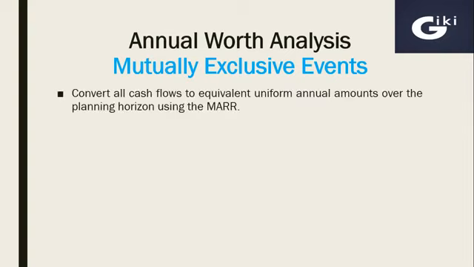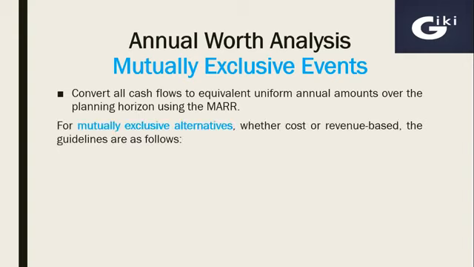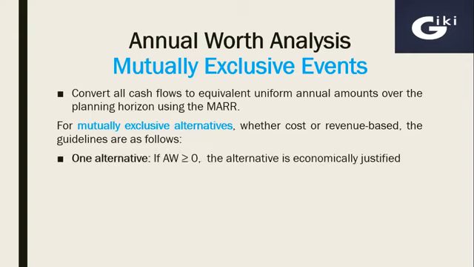First of all, we have to convert all cash flows to equivalent uniform annual amounts over the planning horizon using the MARR. Then second, for mutually exclusive alternatives, whether cost or revenue based, the guidelines are as follows. In case of one alternative, if annual worth is greater than or equal to 0, the alternative is economically justified and we'll select it.